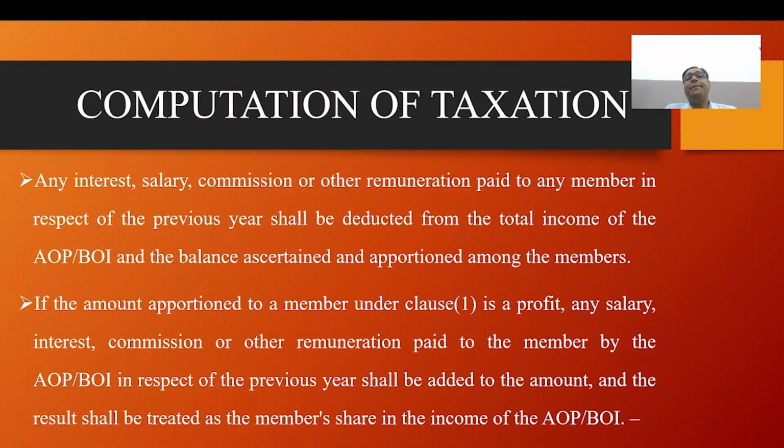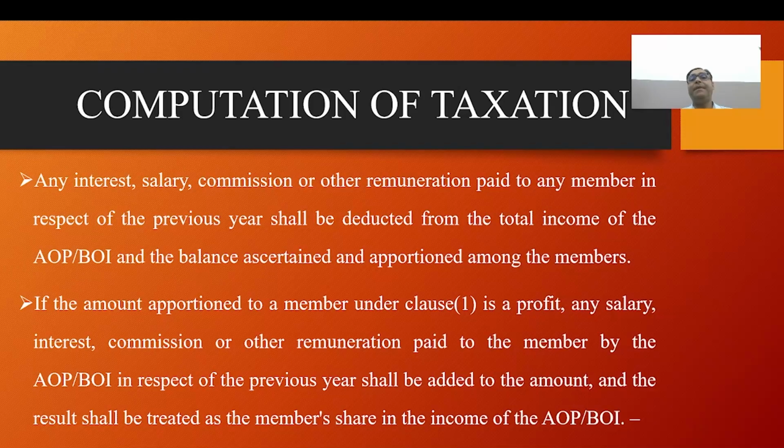And when calculating the tax liability where the shares of members of AOP and BOI are not determined, if the amount apportioned to a member under clause 1 is a loss, any salary, interest, commission, or remuneration paid to the member by the AOP and BOI in respect of the previous year shall be adjusted against that amount, and the result shall be treated as the member's share in the income or loss of the AOP and BOI.